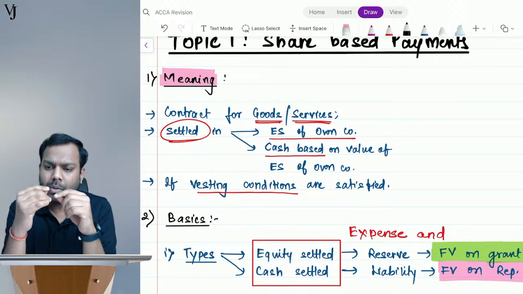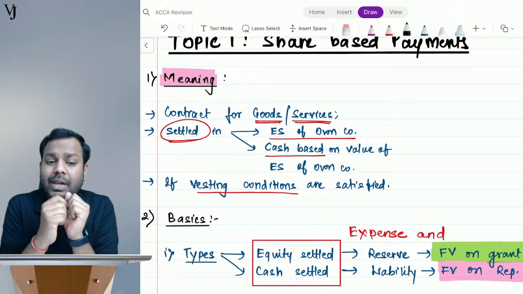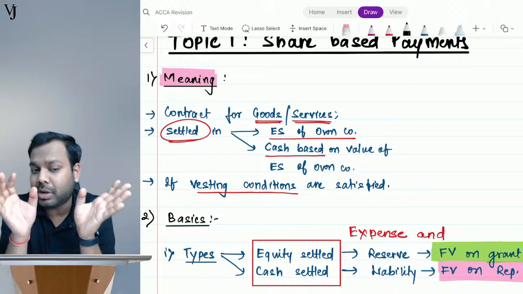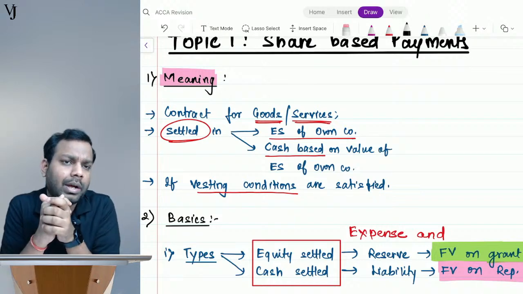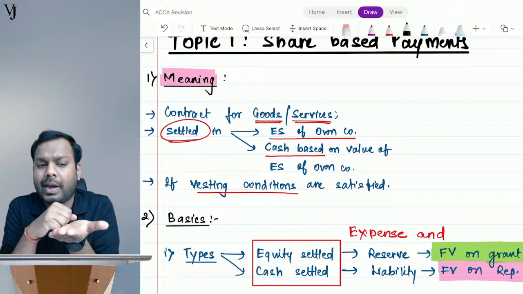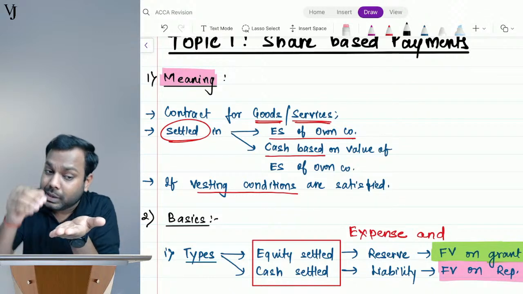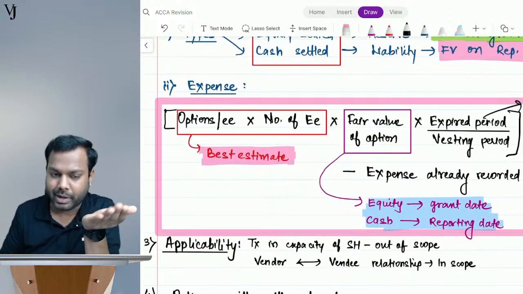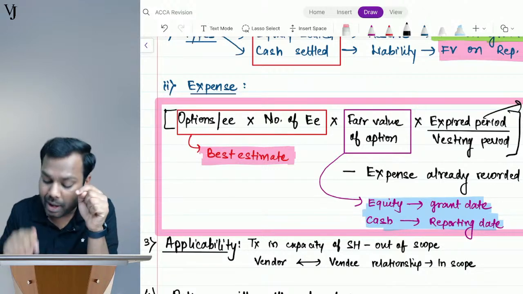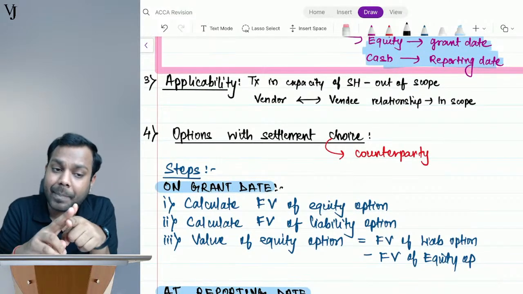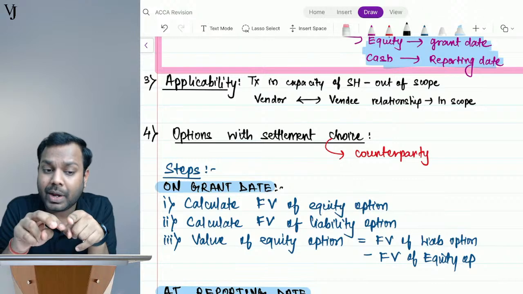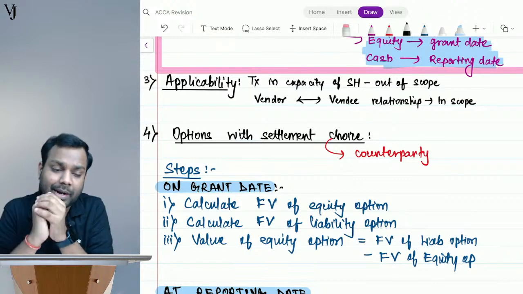Now if the Reliance company gives shares to Mukesh Ambani as bonus shares or rights shares, that transaction is not covered here. But now let's suppose Mukesh Ambani gave his services to Reliance, and for those services he is not taking cash, he is taking shares of Reliance. That transaction is covered here. So transactions with shareholders, but in the capacity of a vendor-vendee relationship, are covered here. Even if the transactions are happening with shareholders, they are covered, but the relationship at that point of time should be a vendor-vendee relationship. I hope you are understanding the applicability, guys.